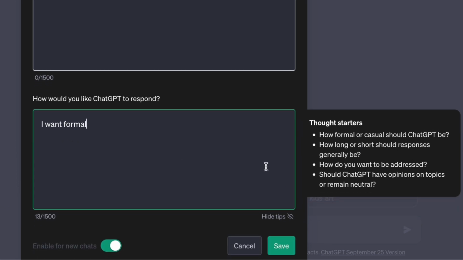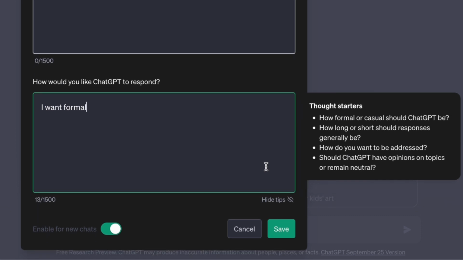Let us say you are a pro in coding, but you don't want lengthy explanations every time you ask for a formula. You can tell ChatGPT, just give me the most efficient formula without any explanation. It is like having a personal assistant who knows exactly what you need.